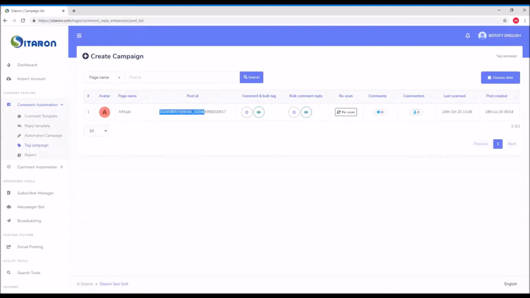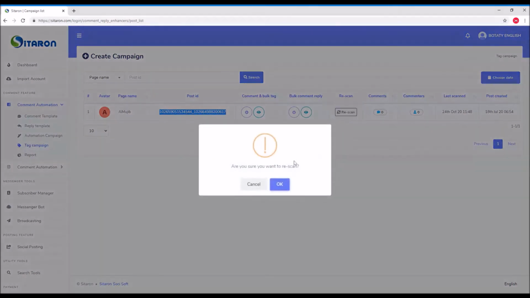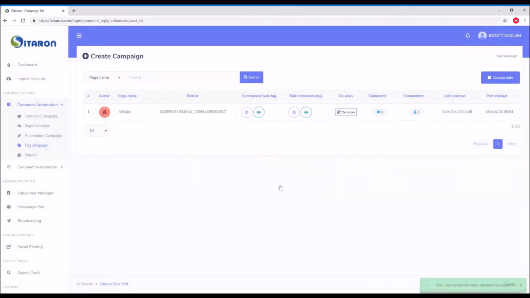I already just enabled fetch commenter, so any comments put on the post will be shown here as a count of the commenters. So now I can rescan it every time to grab or bring all the users that comment on the post.